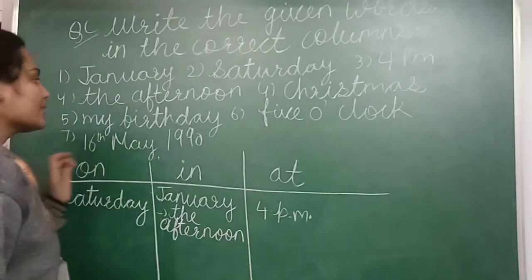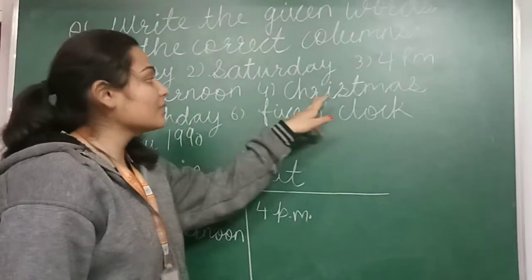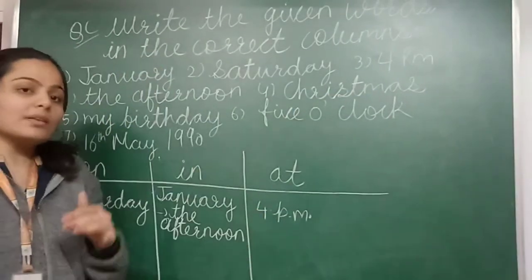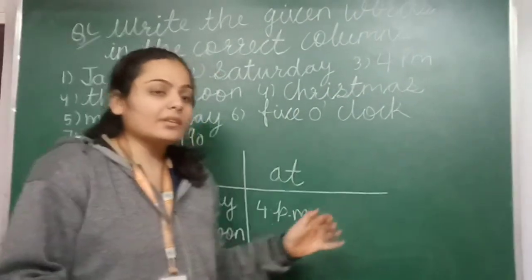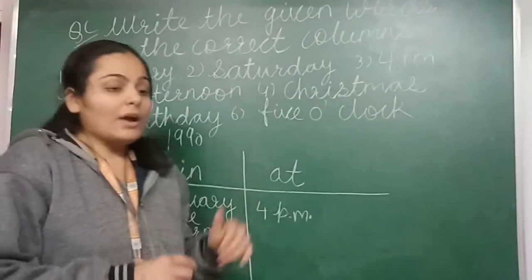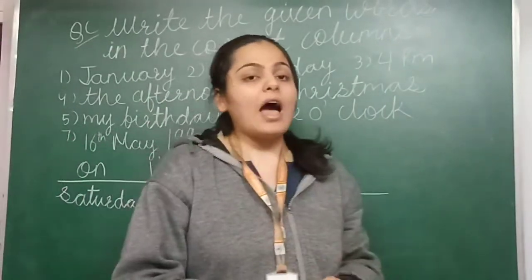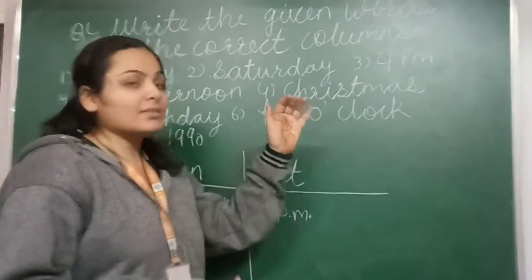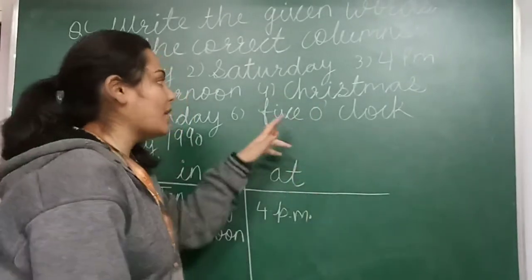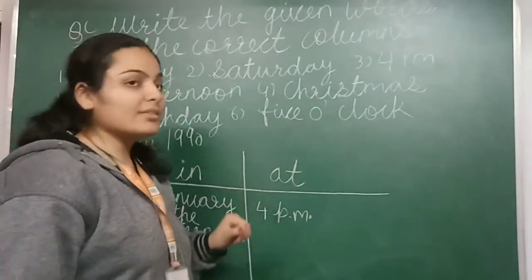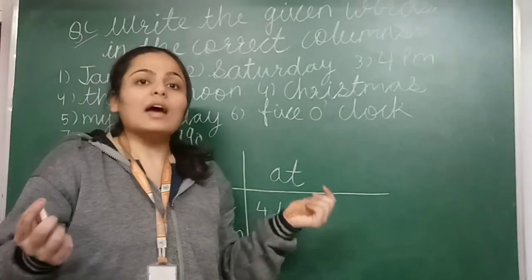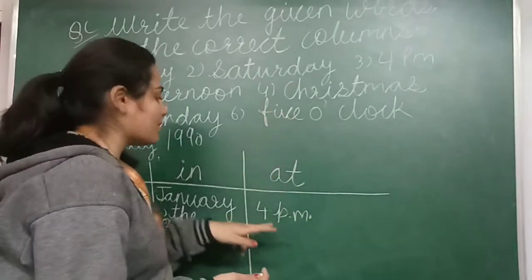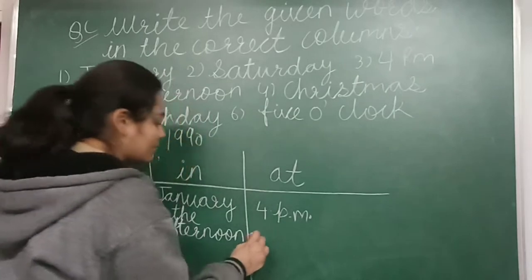Okay. Next example is Christmas. Christmas is a holiday, right? So what I am saying to you, you are having holiday, right? Christmas is a holiday. So we have to write Christmas where? We have to write Christmas in the column at. Okay.